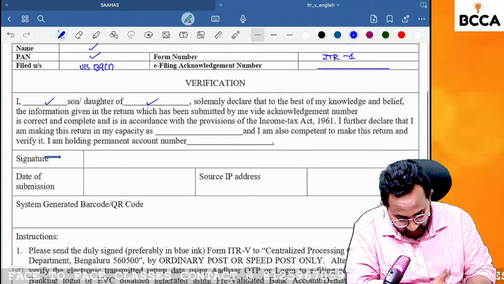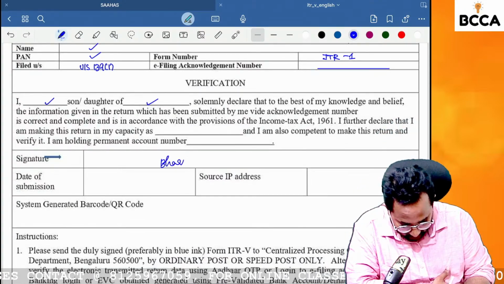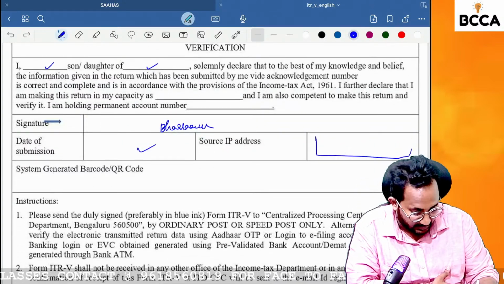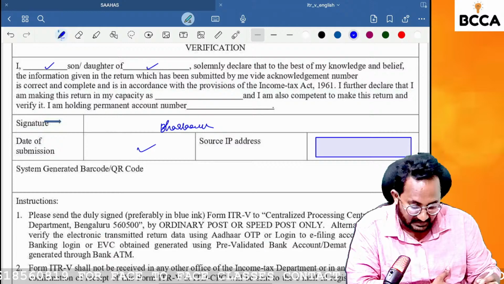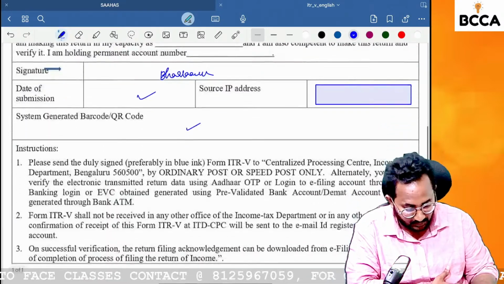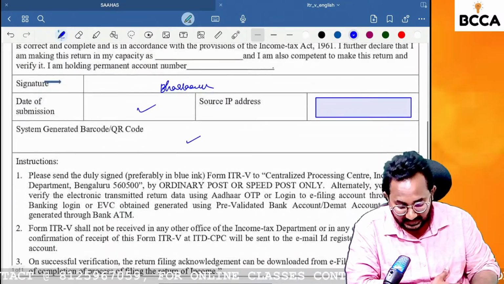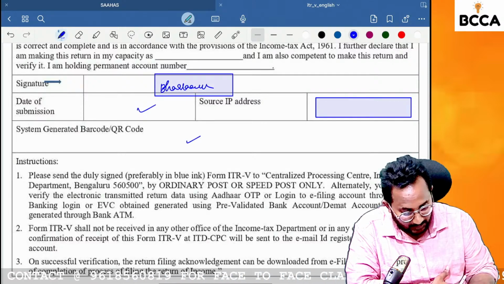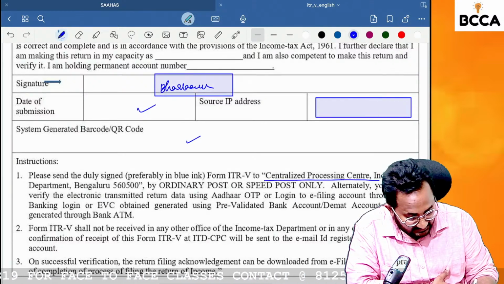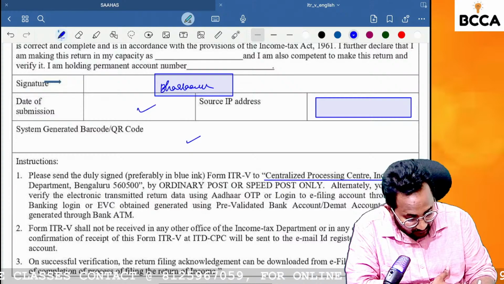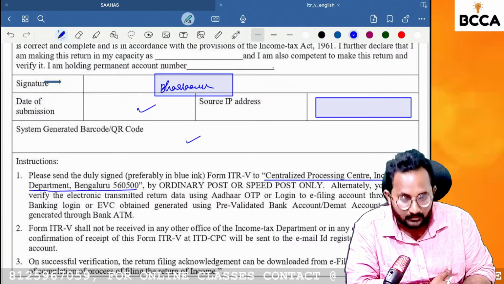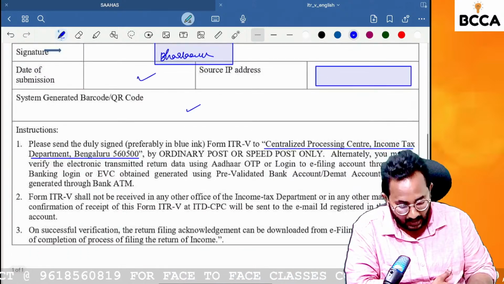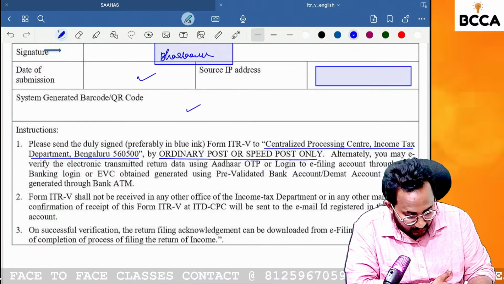I need to give my signature physically. The date of submission and IP address will automatically be captured from my tab or system itself. Next is the barcode. After giving my signature in a physical manner, I will send this to the Centralized Processing Center of the Income Tax Department at Bengaluru, by ordinary post or speed post.